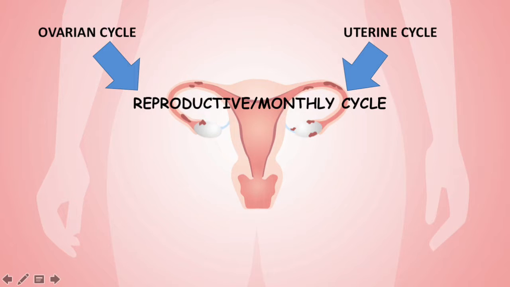The female reproductive cycle is composed of two cycles that make up the monthly cycle, the ovarian cycle and the uterine cycle. The ovarian cycle is a series of events in the ovaries that occurs during and after the maturation of an oocyte. The uterine cycle, or menstrual cycle, is a series of changes in the uterus preparing the uterus for the implantation of a fertilized ovum.